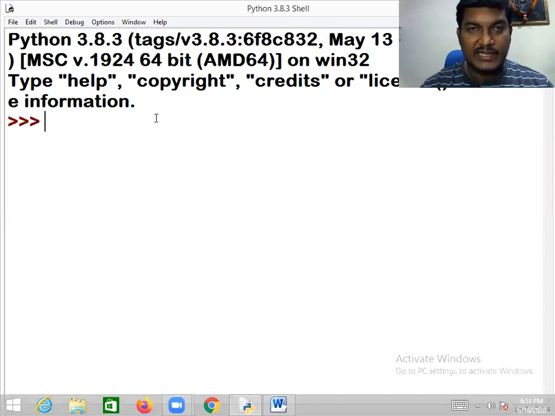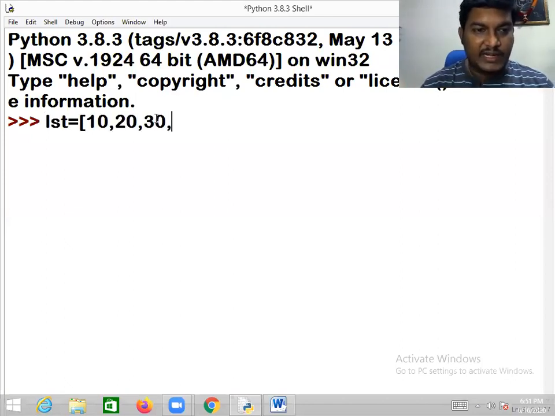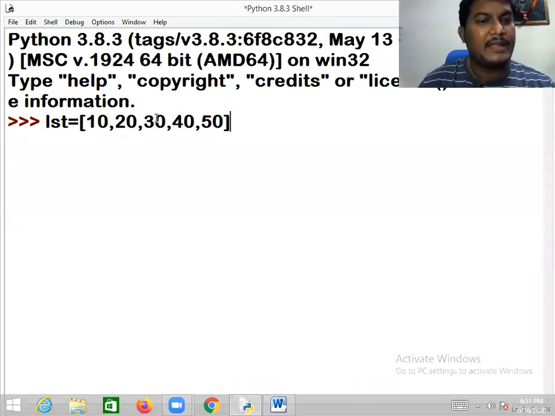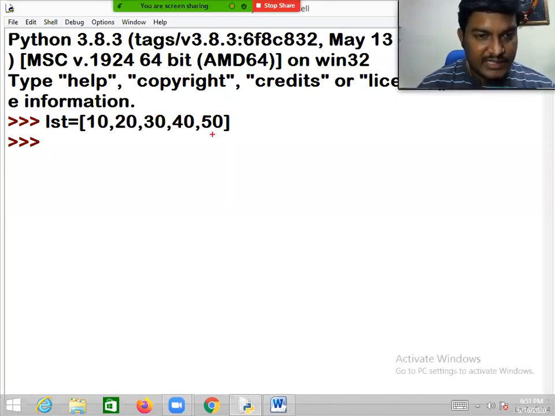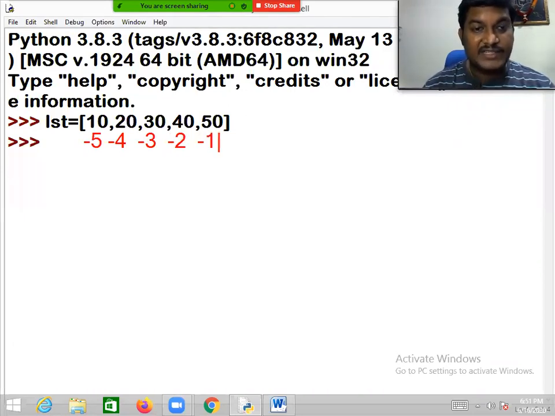Please go ahead very seriously with what I'm saying. Right now, LST is 10, 20, 30, 40, 50. Kindly observe the index values: minus 5, minus 4, minus 3, minus 2, minus 1. In reverse indexing, the indexes always run from minus 1 through minus 5.